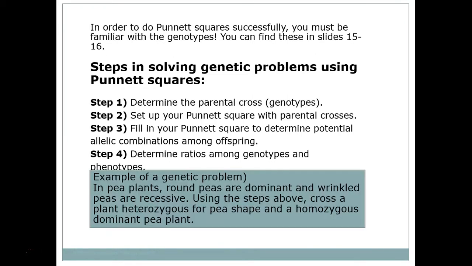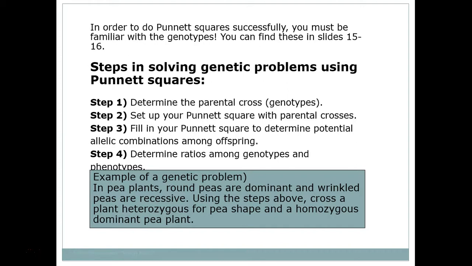So we're going to practice this. Here's an example that I'll work on the next page, but you can pause at this moment and see if you can work on this yourself. In pea plants, round peas are dominant and wrinkled peas are recessive. Using the steps above, cross a pea plant that's heterozygous for pea shape and a homozygous dominant pea plant.